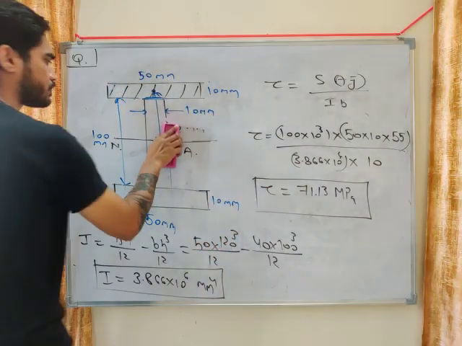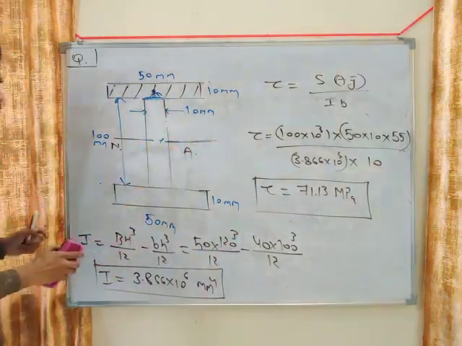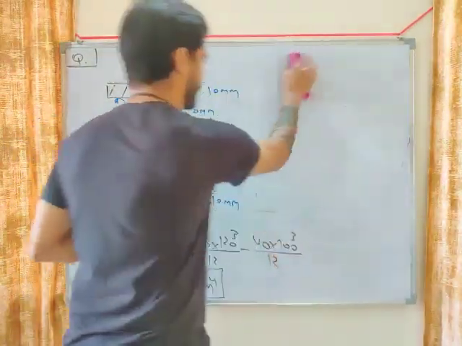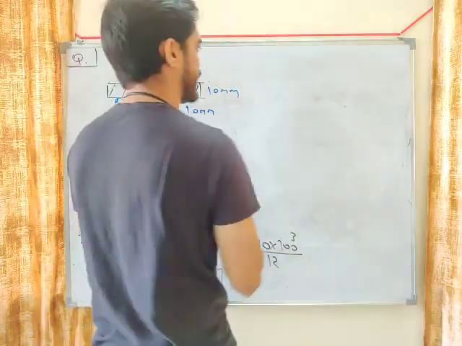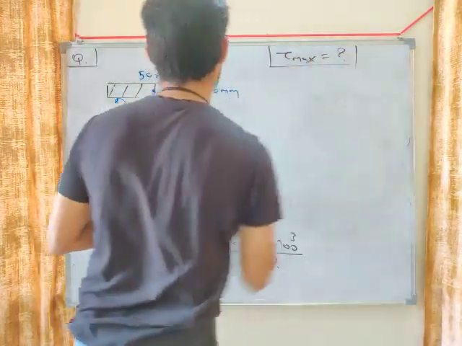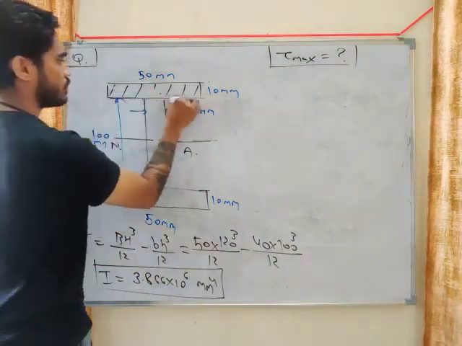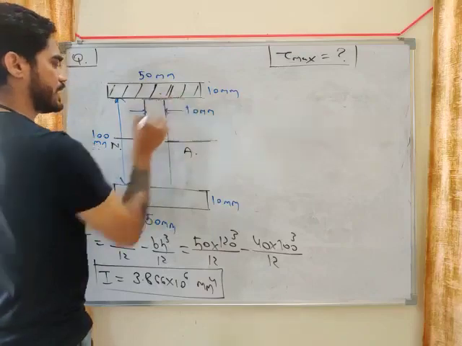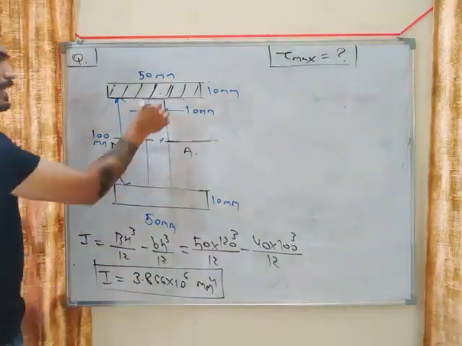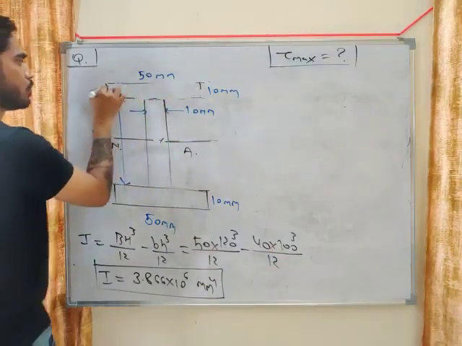Now let's solve another problem. Same problem, but this time you have to calculate tau maximum. Everything is the same, shear force will be the same, I value will be the same, but this time I am asking you to calculate tau maximum.